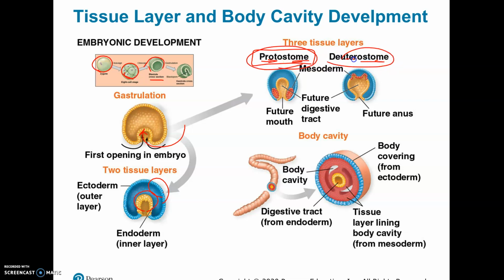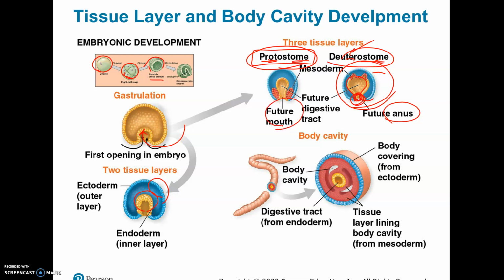Deuterostome means mouth second. Deutero means second, and stome has to do with the mouth. So what forms first? Actually the anus, the rear forms first. So when this folds in, the opening becomes the anus here. And that's actually the more advanced animals. Vertebrates are all deuterostomes. We go through this type of embryological development where the anus develops first and the mouth, the hole for the mouth, develops later.